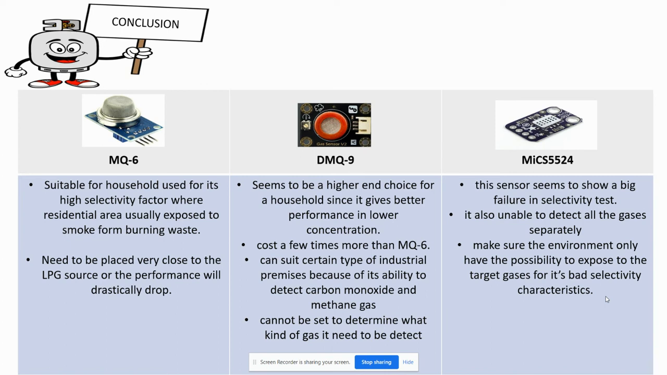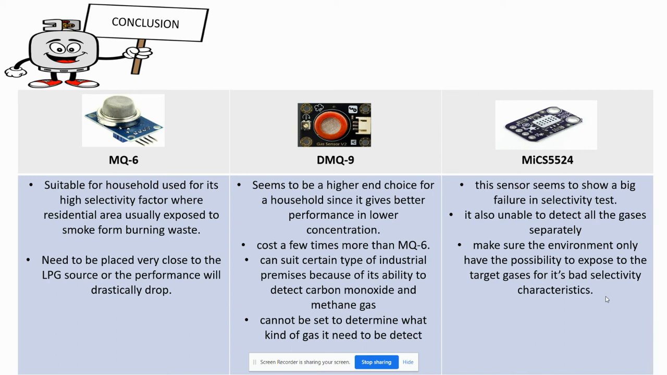The con of the sensor is that it has to be placed very close to the LPG source so that the performance will stay in check, and maybe some situations or settings will not allow the sensor to do so. For the MQ9, the sensor seems to be a higher-end choice for a household since it gives better performance in lower concentrations, and it costs a few times more than MQ6. It also can suit certain types of industrial premises because of its ability to detect carbon monoxide and methane gas.